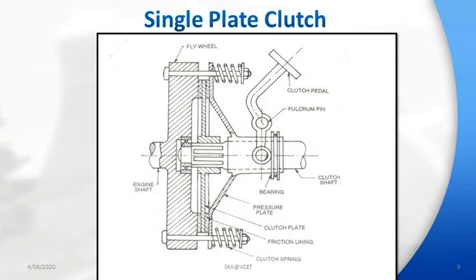Likewise, single plate clutch works. See here, flywheel is connected to the engine shaft. In the intermediate position you can see friction lining and friction plate. Then on left and right side you can see pressure plate, that one connected with the foot pedals and along the bearings, and then on the extreme right hand side you can see clutch shaft. And clutch spring always keeps the pressure plate moving in a left direction.